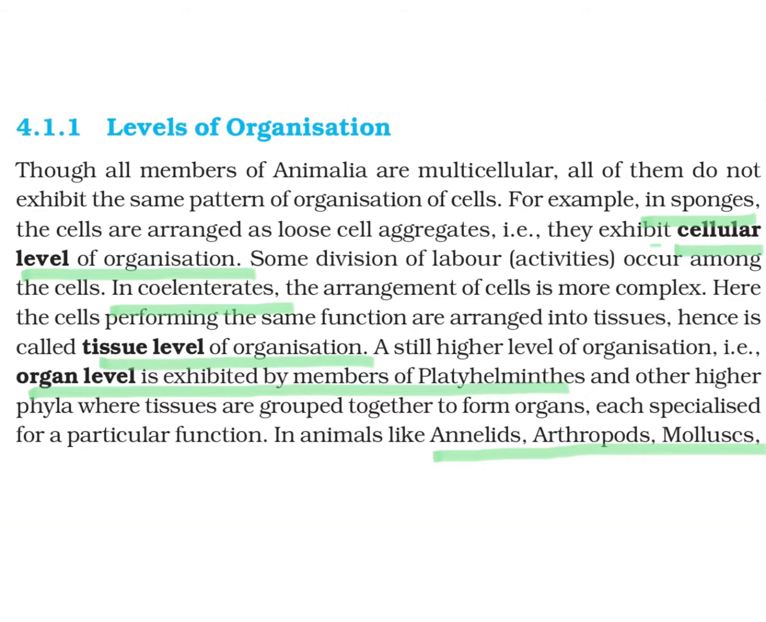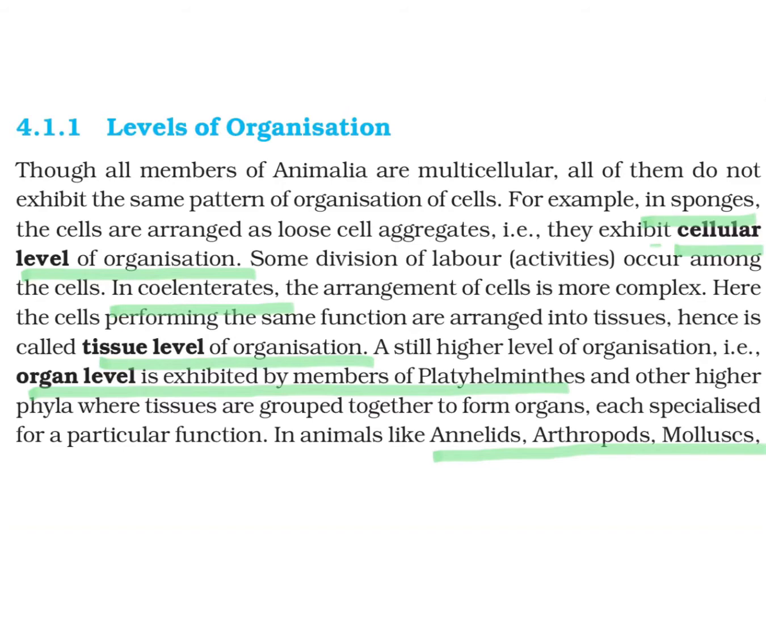First of all, we will see the example of sponges. So, in sponges, the cells are arranged as loose mass of cell and they exhibit cellular level of organization. So, very simple type of organization is seen, very basic concept. Now, some of the division of labor, that means the work is distributed, the function is given to each and every tissues. So, they occur among the next higher group, that is